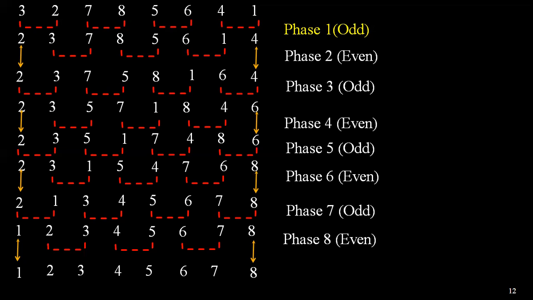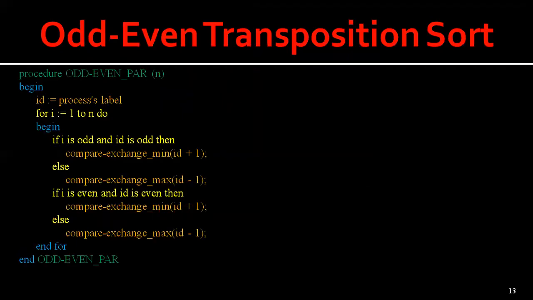Now let us see the algorithm for odd even transposition sort. So here the procedure odd even has one argument, the begin and end of the odd even pair. We are initializing a variable ID with the process label, and for I equal to 1 to n we are beginning.